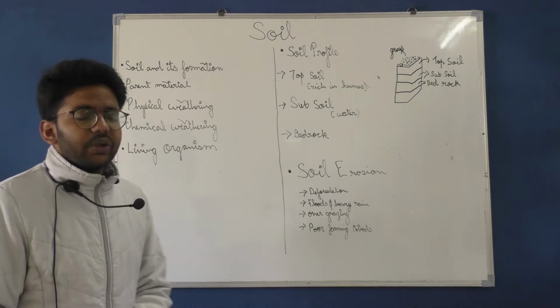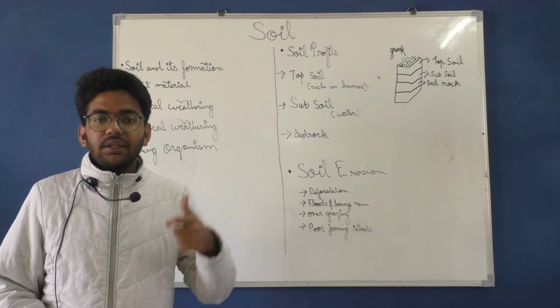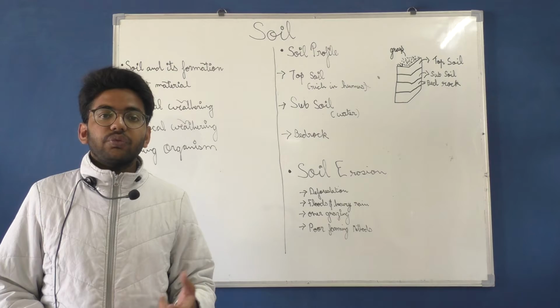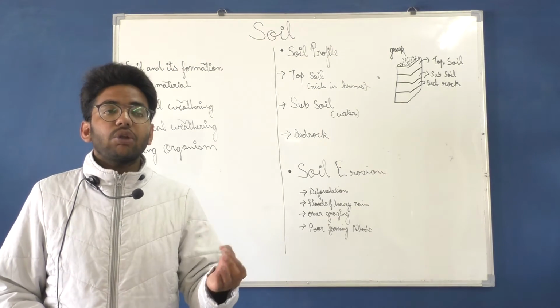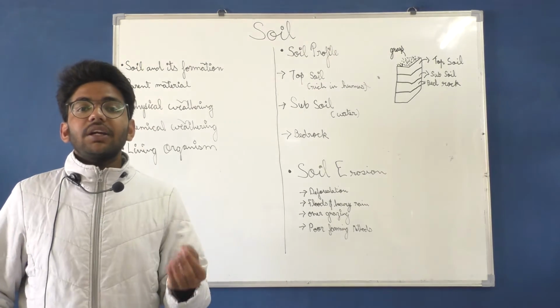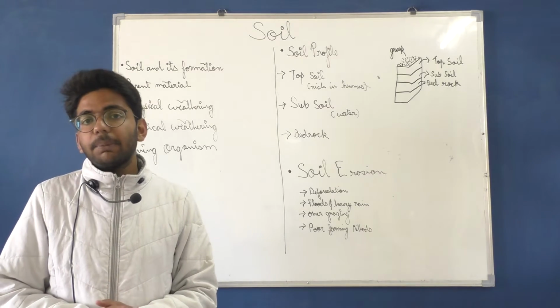Basically, what is soil? Soil is the finest particles of rocks which are present in Earth's crust, which have the chemical and physical properties for a living organism to grow, for example plants.